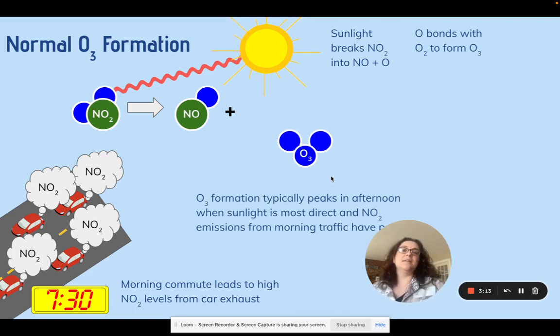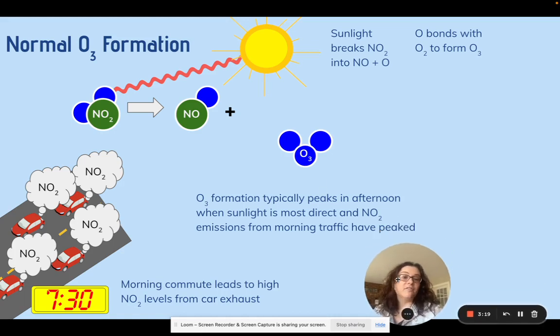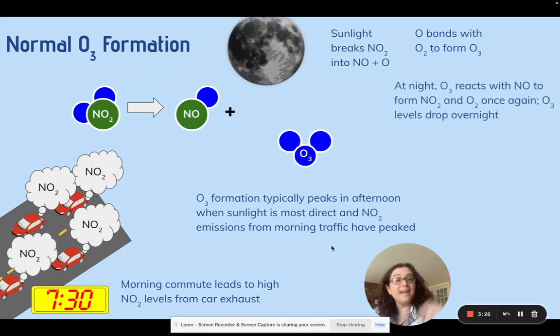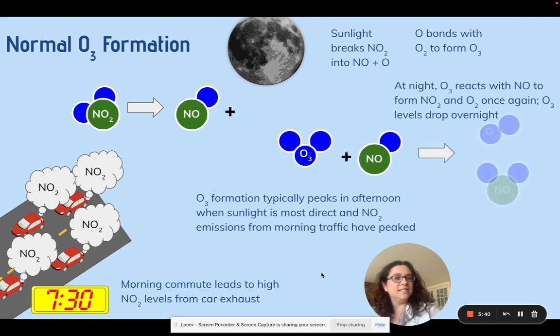Typically this is going to peak in the afternoon. Sunlight is most direct, and the NO2 emissions from morning traffic have peaked. It's all out there. So we see this peak in the afternoon. At night, that O3 will actually react with NO to form NO2 again. So it reverts. This isn't something that sticks around forever. It goes back to being O2 and we'll see ozone levels drop overnight typically. See, it breaks back down. And then we see, there's my little Mickey Mouse.